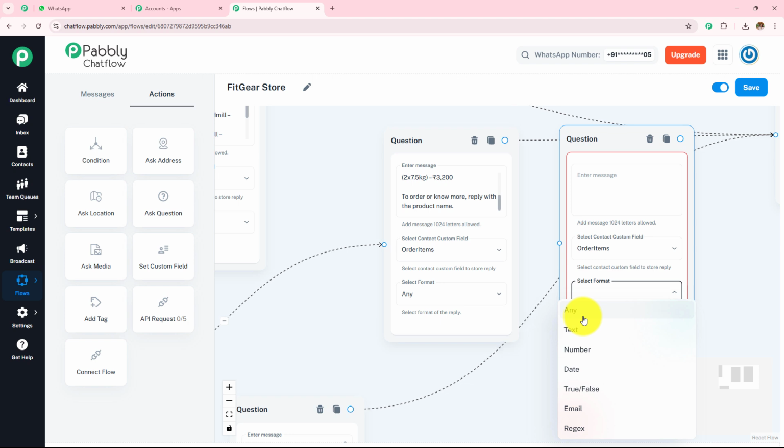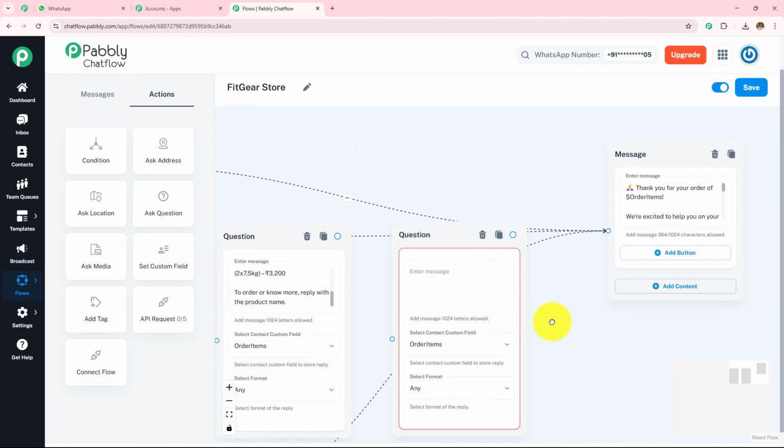Now here in my format, I have selected this as any because it could be a mix of numbers and alphabets. If you are using something like on what date or if this is true or not, then you can select that format accordingly. Here, as I have selected this contact custom field as order items, I have selected my format as any. So I hope this was clear to you.